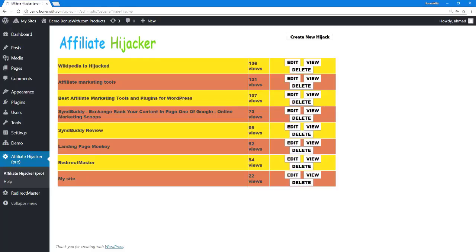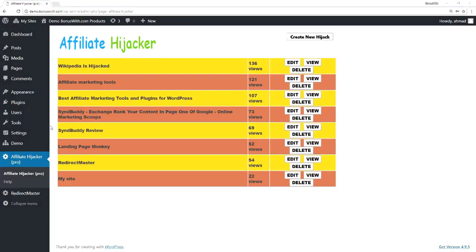This plugin is designed to solve both of those problems and also use social media to be able to get traffic to your site as well. And let me show you exactly how it works. So here I am on my WordPress testing blog. I'm logged into the admin area, and the first thing I'm going to do is go over here to the pages section.